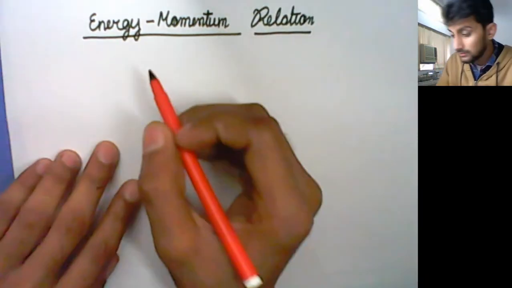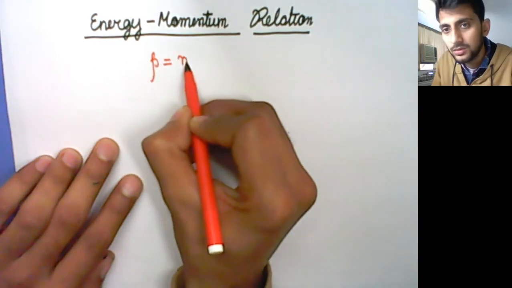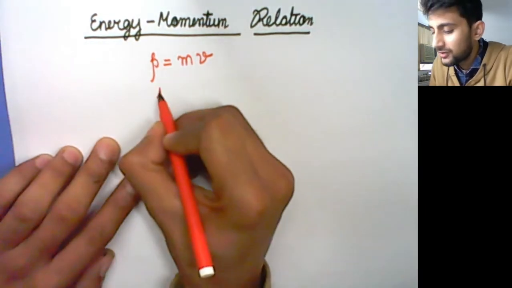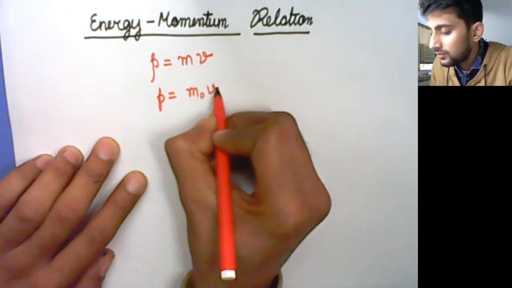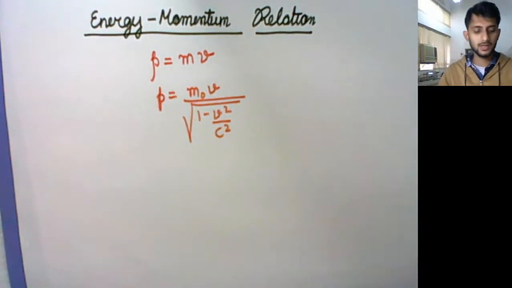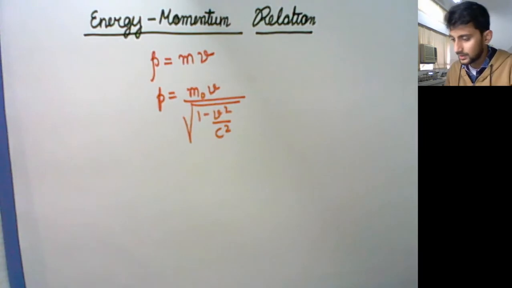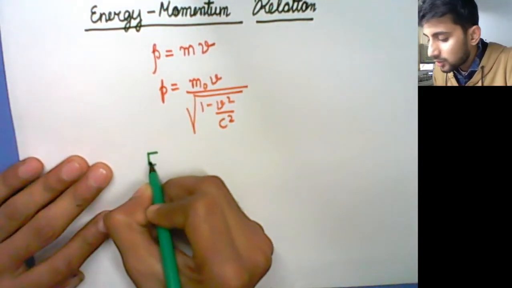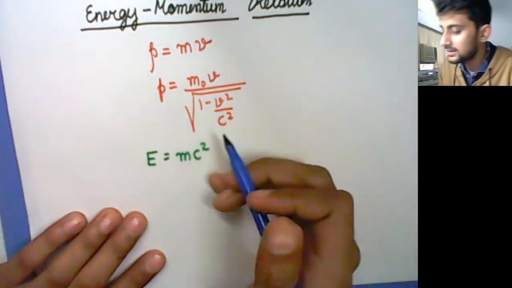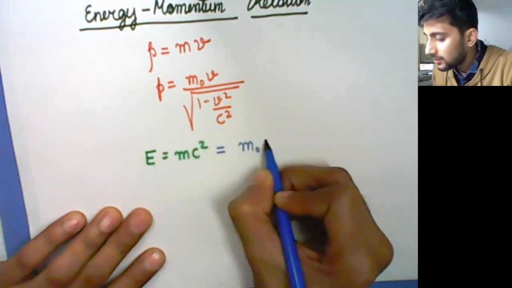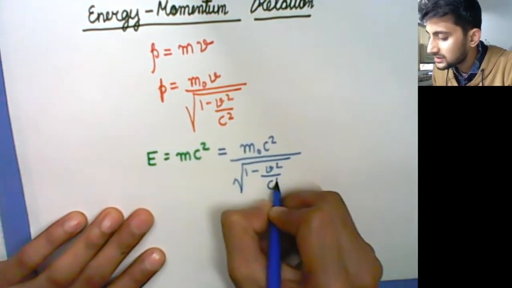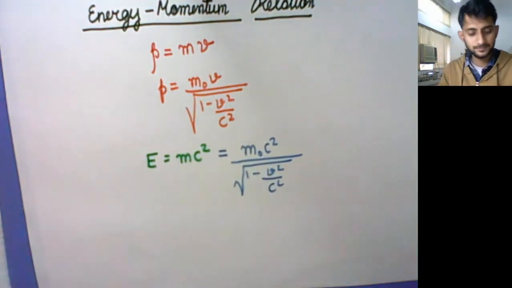Okay, momentum, as far as you know, it is nothing but p is equals to mv. But now this m is to be written in some different way, that you have to write m as m naught into v upon under root 1 minus v square upon c square. This is the momentum and how you have to write it. Fine. जो टोटल एनर्जी होती है किसी बॉडी की, अभी थोड़ी देर पहले देखा, वो लिखी जाती है mc स्क्वायर से. तो in a way you can write total energy is equals to m naught c square divided by, बिल्कुल ठीक, 1 minus v square upon c square, because you can write this m as this.